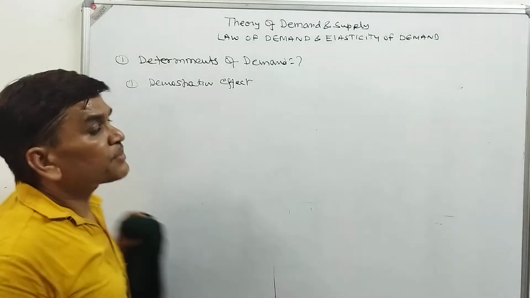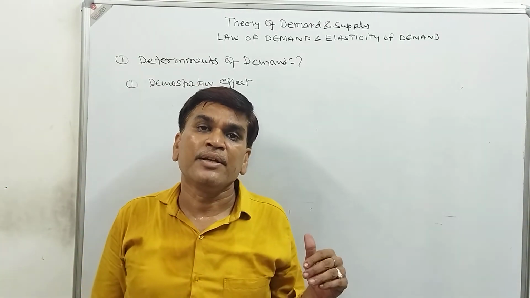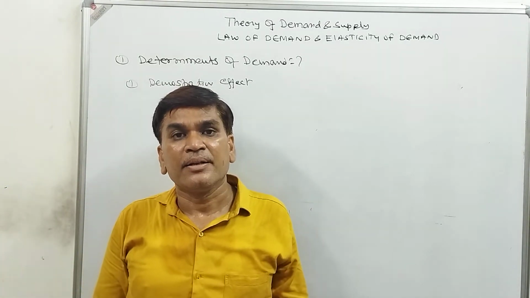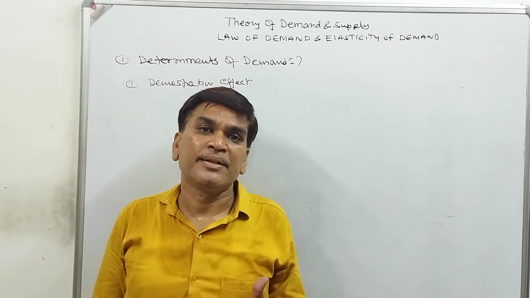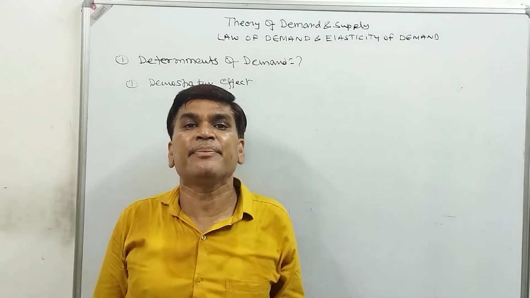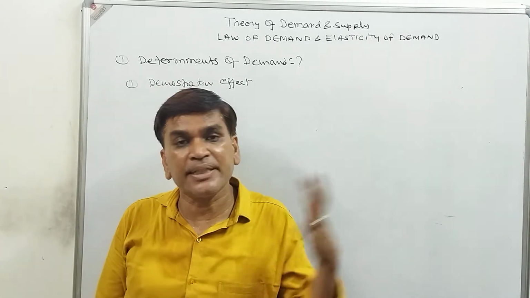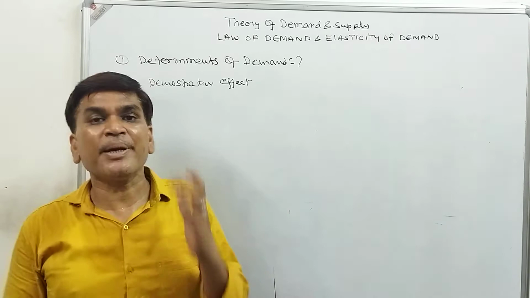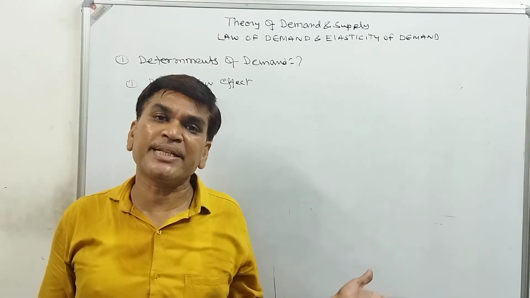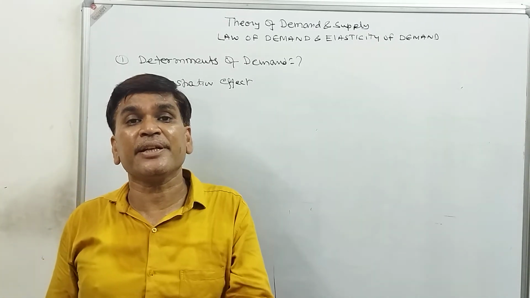Generally, people demand things because others have them. Whether they need them or not doesn't matter. Our neighbor has it, so we will purchase that thing. That is called the demonstration effect.